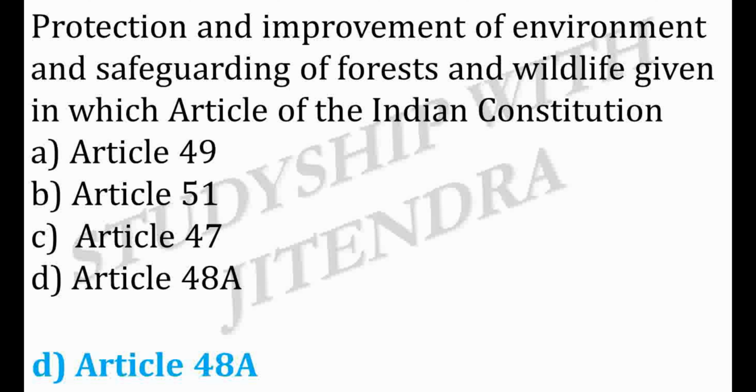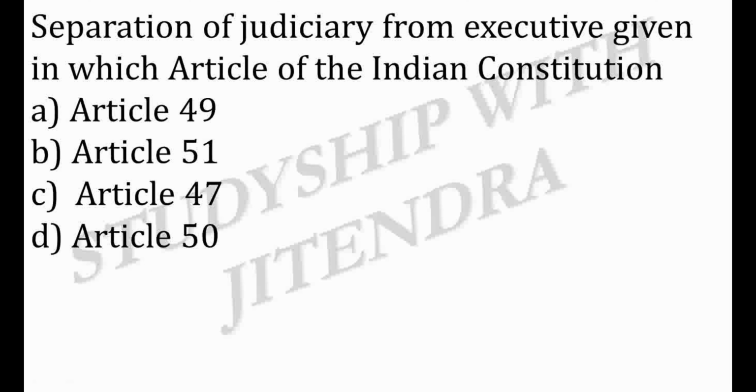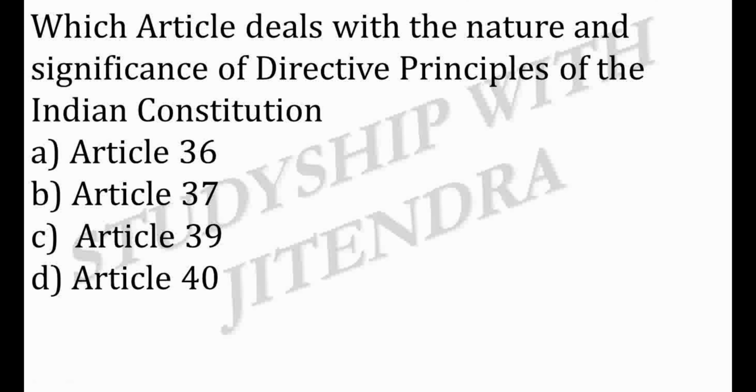Article 48A. Next question, separation of judiciary from executive is given in which article of the Indian Constitution? A. Article 49, B. Article 51, C. Article 47, D. Article 50. And the correct answer is option D. Article 50.